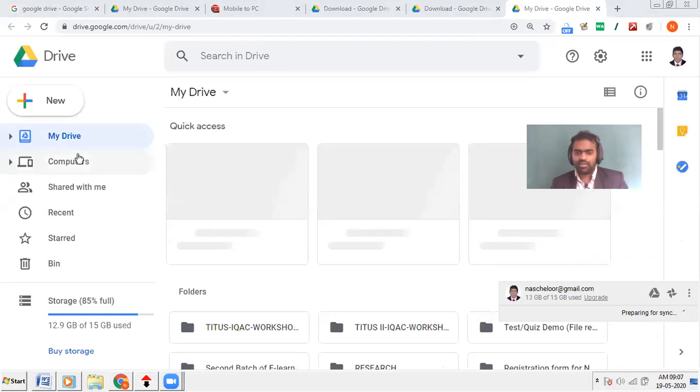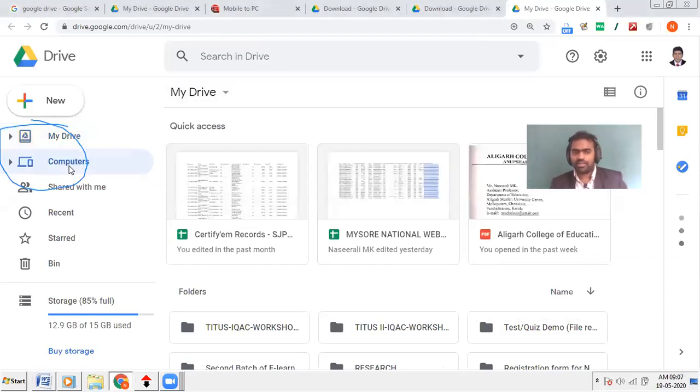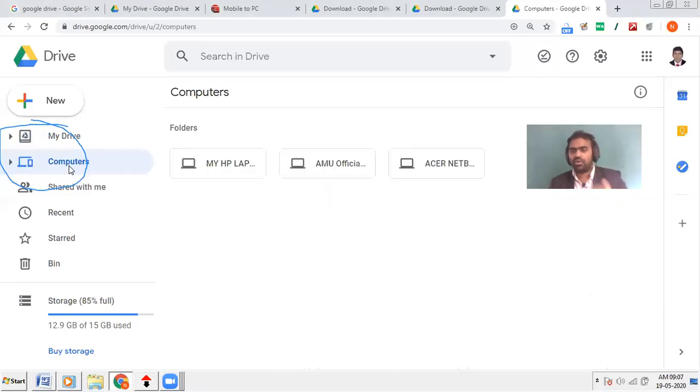And here you can see two options, My Drive and Computers. If you have installed this application on your computer, you will be having these computers also. If you click on Computers, you can see how many computers you are using and how many are synchronized with Google Drive. You can see AMU official is my computer at my office, and Acer is my netbook which I carry for workshops, and my HP laptop is the laptop which I am using here for this demonstration.